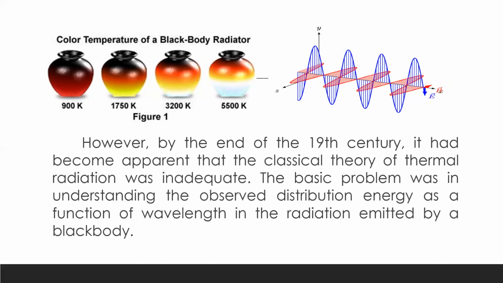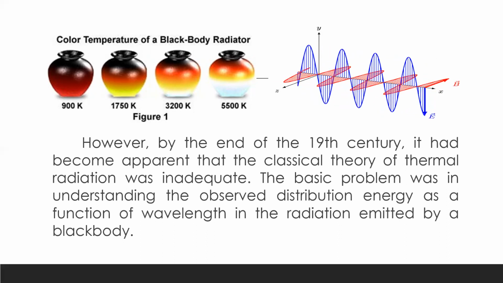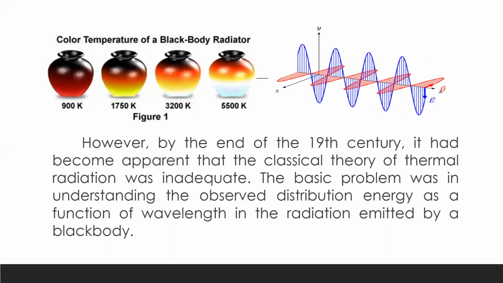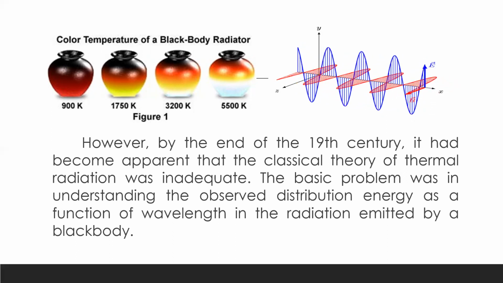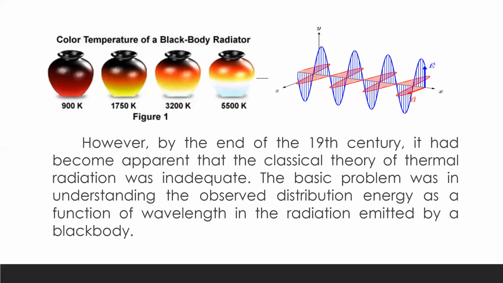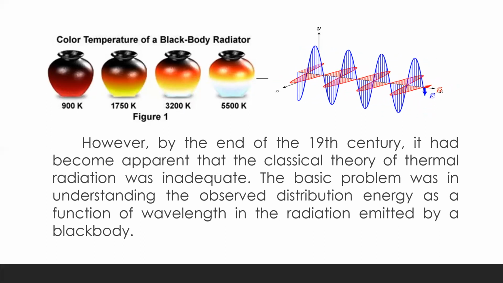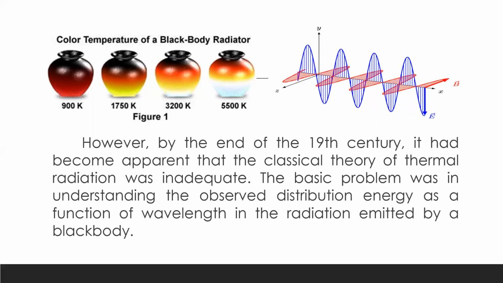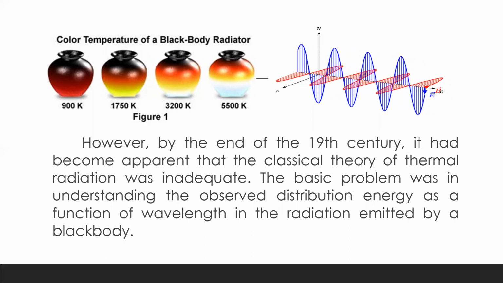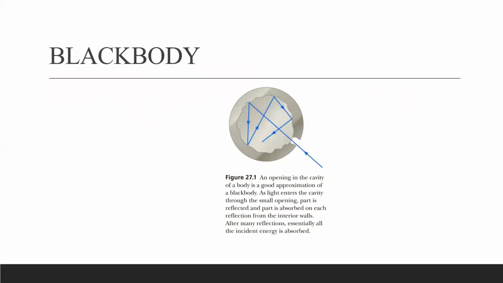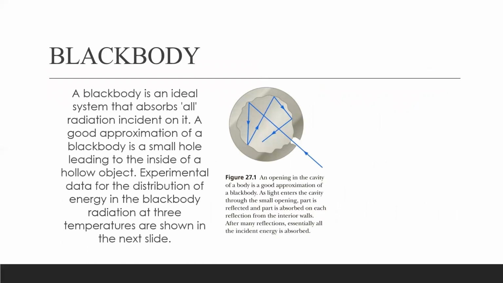However, by the end of the 19th century, it had become apparent that the classical theory of thermal radiation was inadequate. The basic problem was in understanding the observed distribution of energy as a function of wavelength in the radiation emitted by a black body. So, what is a black body? This illustration is an example of a black body. A black body is an ideal system that absorbs all radiation incident on it. A good approximation of a black body is a small hole leading to the inside of a hollow object.